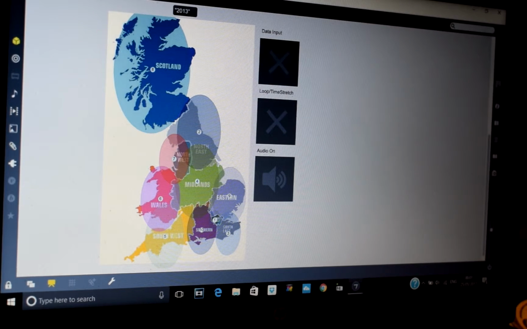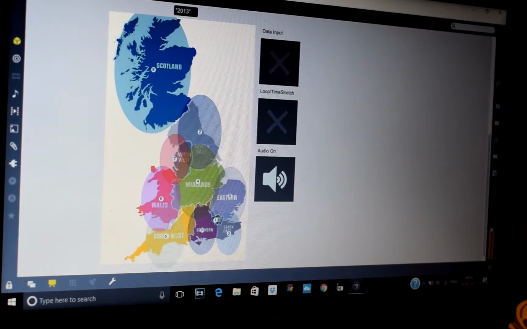So a very simple setup here of the data input, so that starts feeding in the information. Then we've got the loop and the time stretch, which turns on the effects to it. So I'm going to start by turning on the audio. At the minute the cursor is in the southwest quadrant region, so it's playing some Muse, they're from Exeter.